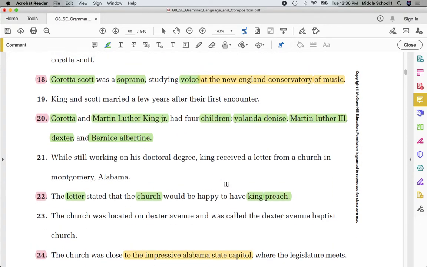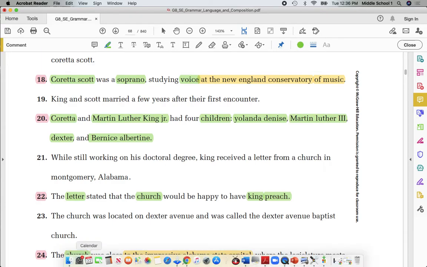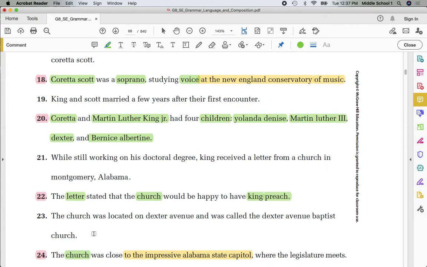And then lastly, sentence number 24. The church was close to the impressive Alabama state capitol, where the legislature meets. Subject, church, underline once. Preposition, the, impressive, modify.